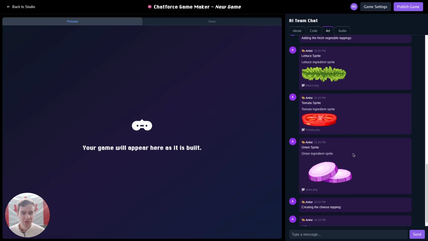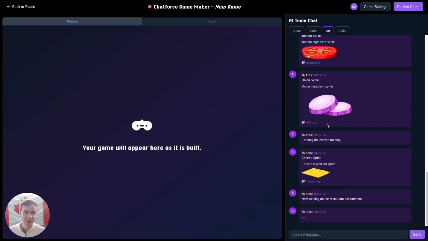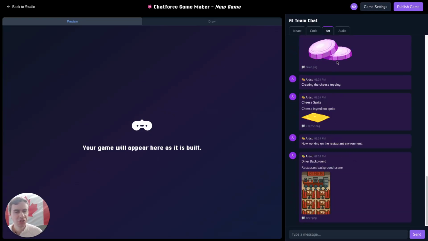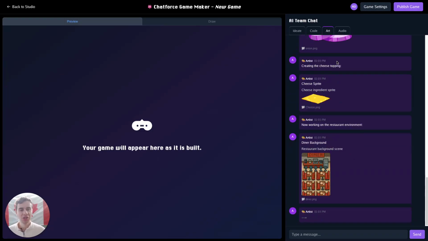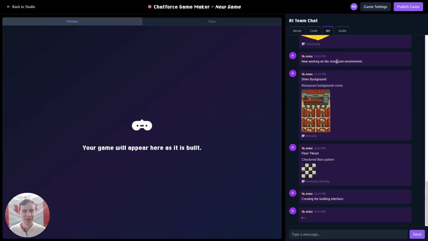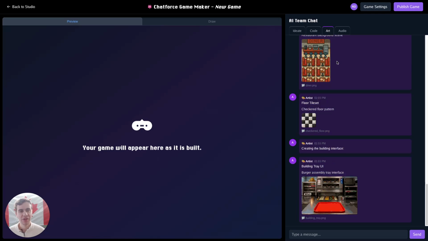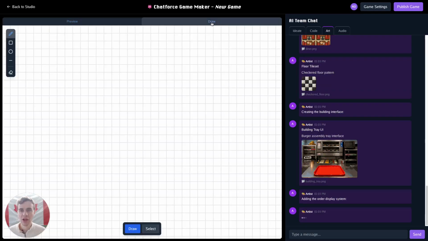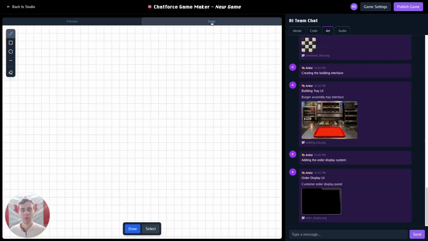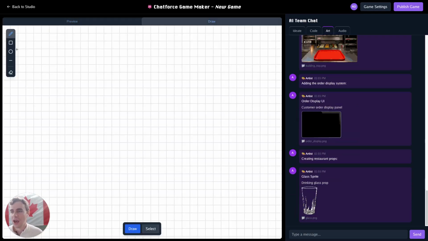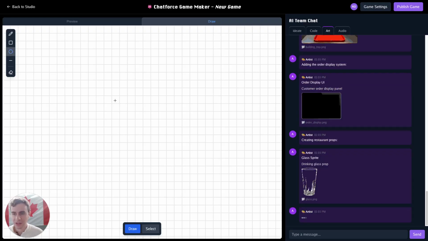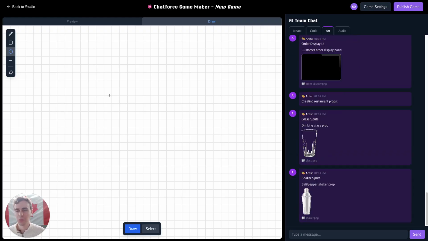And it created this onion over here, but something seems wrong. I don't think you would have this much onion in a burger. I think the onion should look more like rings instead of an entire giant slice of onion. So as the artist is working on this, I can go into the Draw tab over here, and I can modify one of these sprites. I can draw out what I want the sprite to look like, and then tell the artist to make the sprite look more like that.